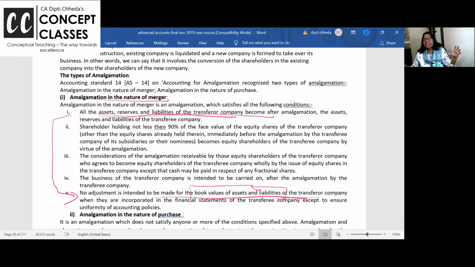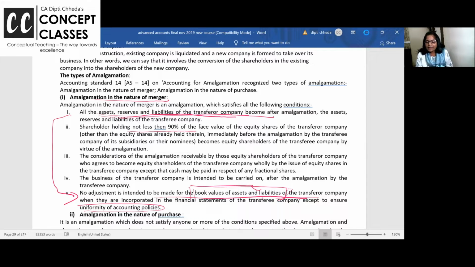That is like everyday class. If you attend different varieties of the problems, you will come across what to do if there is a conflicting accounting policy. Once again, all assets and liabilities are taken. Assets and liabilities are taken at book value. So 2 points for assets.